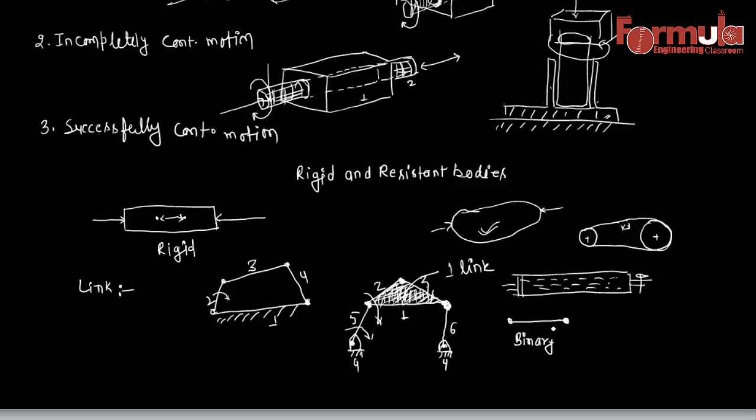Binary link. Similarly, if some link is providing three pairings, say there's a plate like this one, and over this plate there are three possibilities of providing pairing. So this is defined as a ternary link.